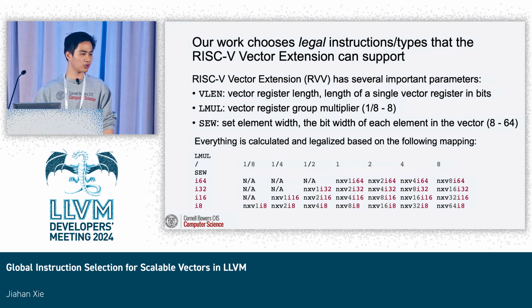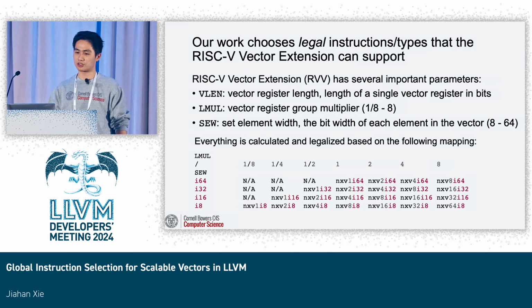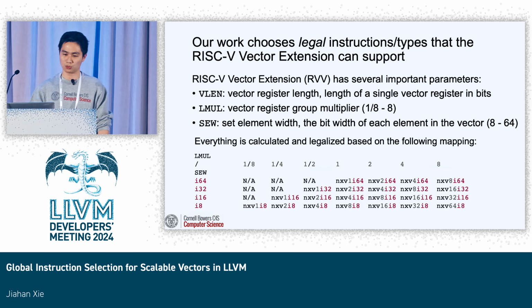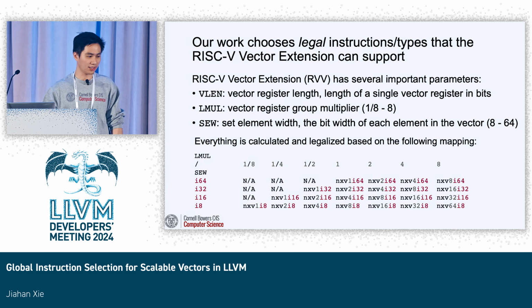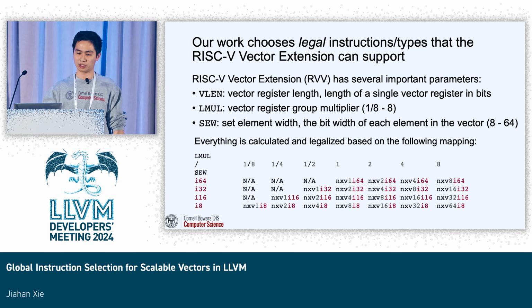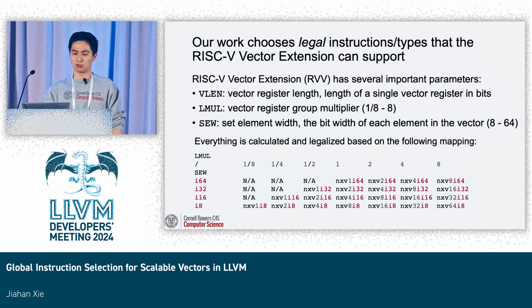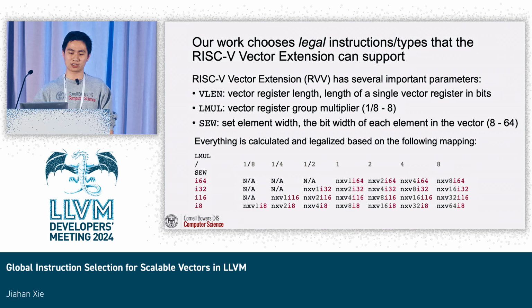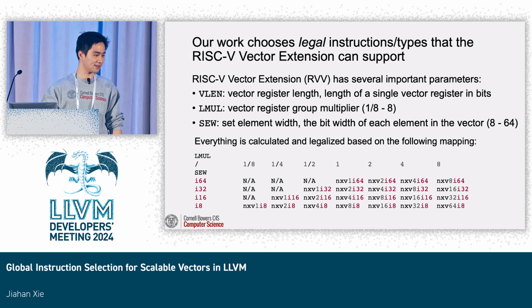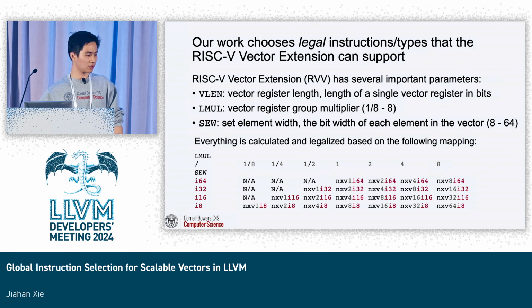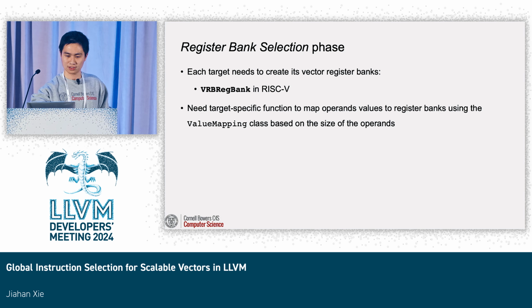And since our work chooses to legalize instructions and types that the RISC-V vector extension can support, we calculate and legalize everything based on the following map, which heavily relies on some notions and parameters such as vector register length, LMUL, and SEW in RVV. But for brevity, I won't dive too deep into this.